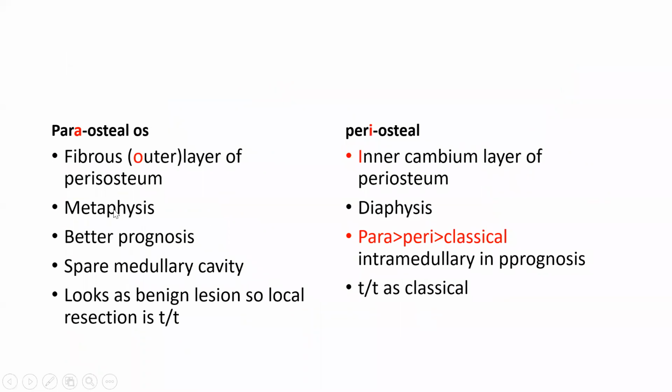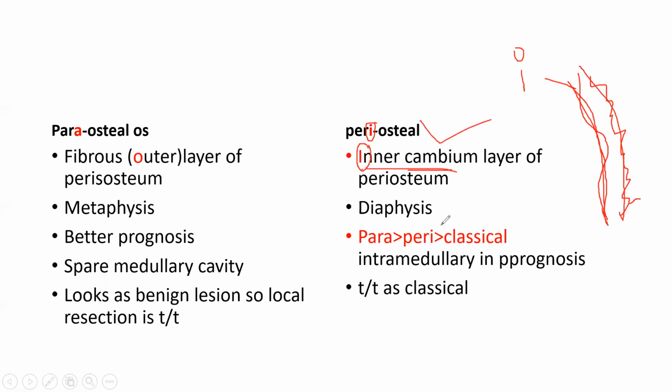Now this is parosteal and periosteal. I am not going into detail, but I will tell you the MCQ pattern. Peri is eye, so the inner cambium layer, which I already told you about. The periosteum has two layers: the outer layer is useless, a fibrous layer. The inner layer is very important, the cambium layer, from where bone formation starts. So periosteal arises from the inner layer of the periosteum. Parosteal arises from the outer fibrous layer.